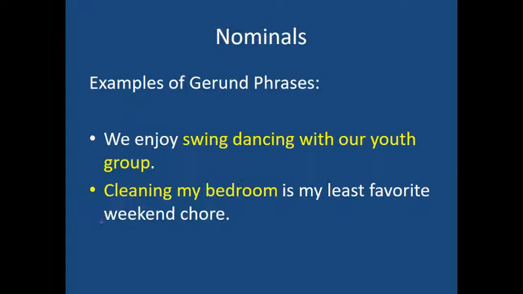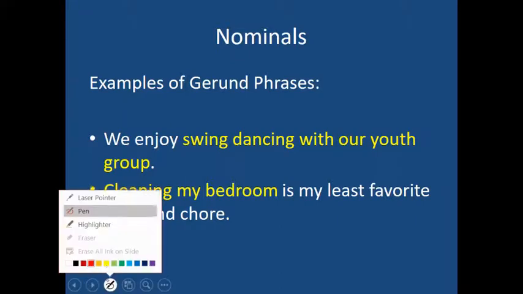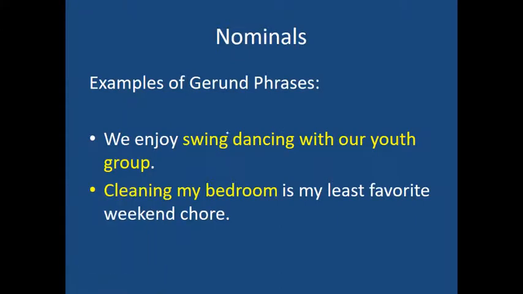So in this first one, if I can get my pen to work here for everybody, I'm going to use white. Up here, this becomes my direct object because we is the subject, enjoy is the action verb, and your direct object is this entire structure. Down here, if I said, what's your subject? You would say, well, this whole thing becomes my subject. This is the subject of is. Like, what is your least favorite chore? The act, not just of cleaning, but cleaning my bedroom. And this is the use of what we call a gerund phrase.